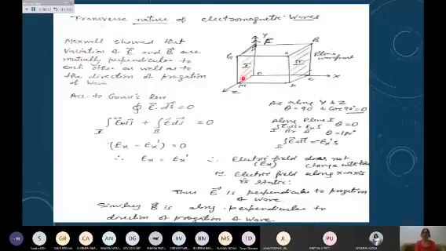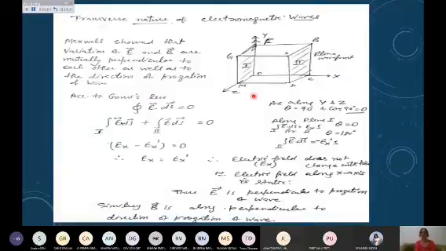He could show the variation, and E and B are mutually perpendicular. These electric and magnetic fields are perpendicular, and further they are perpendicular to the direction of propagation. So if I take the x-axis as the direction of propagation of the wave, then y can be taken for the variation of electric field, and z for the variation of magnetic field. So all three are mutually perpendicular.